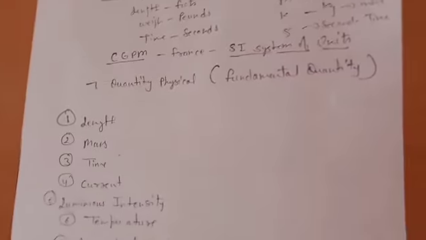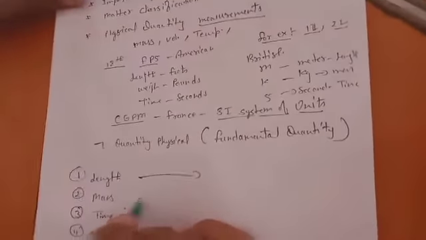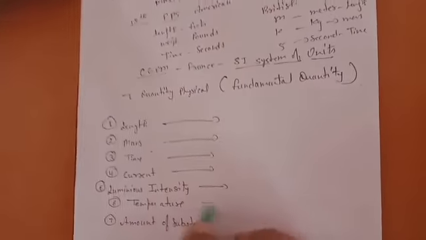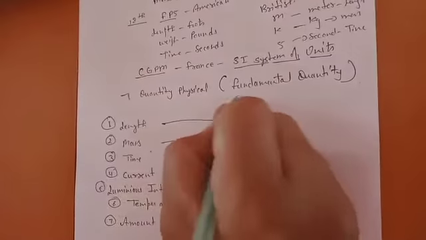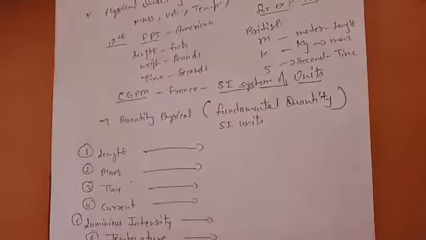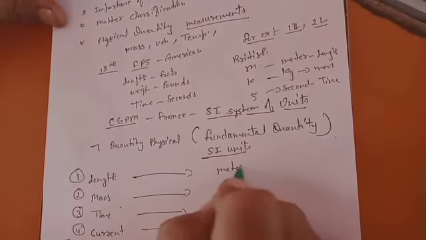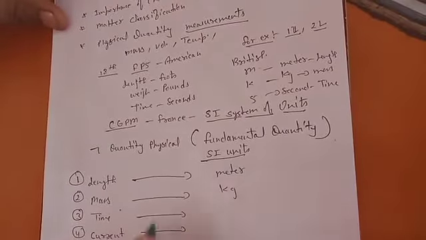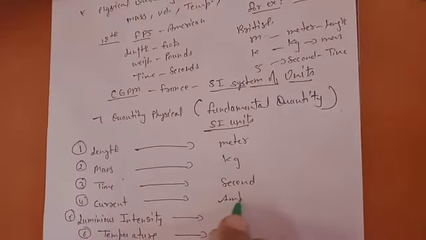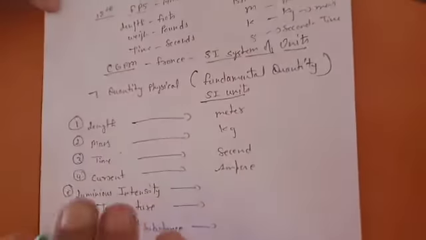And what they are saying about these seven quantities is that whenever you measure them, you will always measure them in the same unit, and these units are termed SI units, meaning standard international. Length you measure in meter, mass in kilogram, time in second, current in ampere. You have to learn all these seven quantities and their SI units.